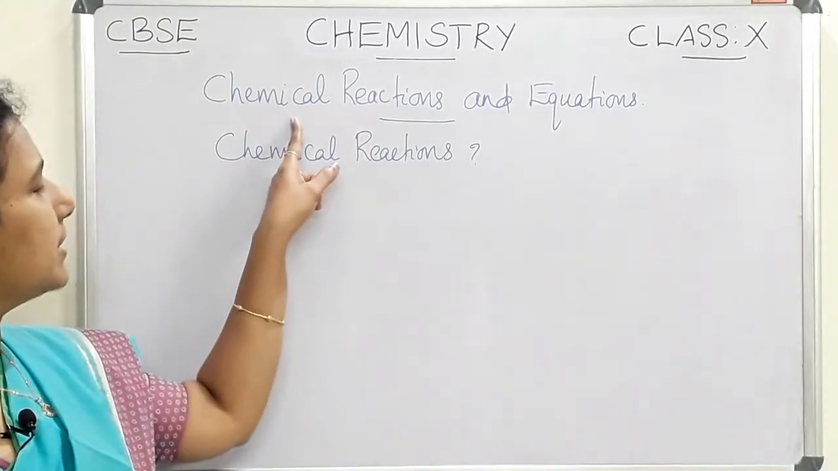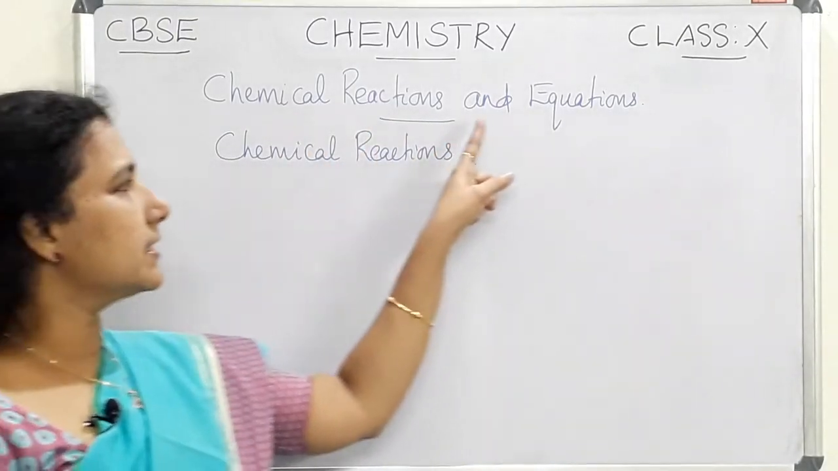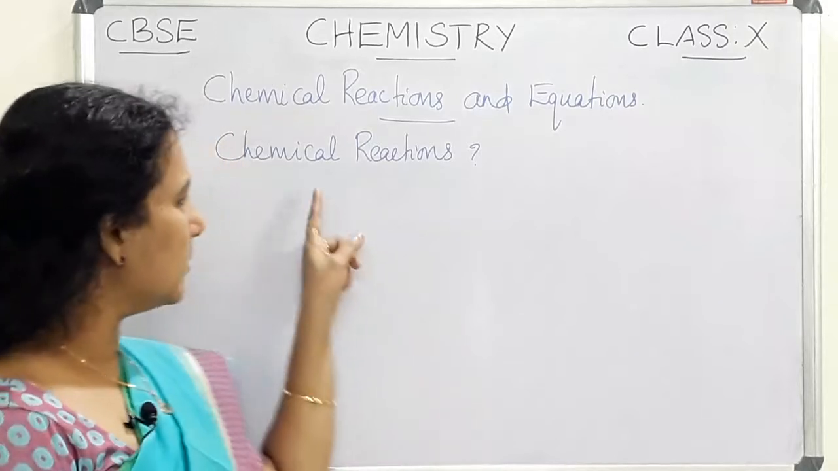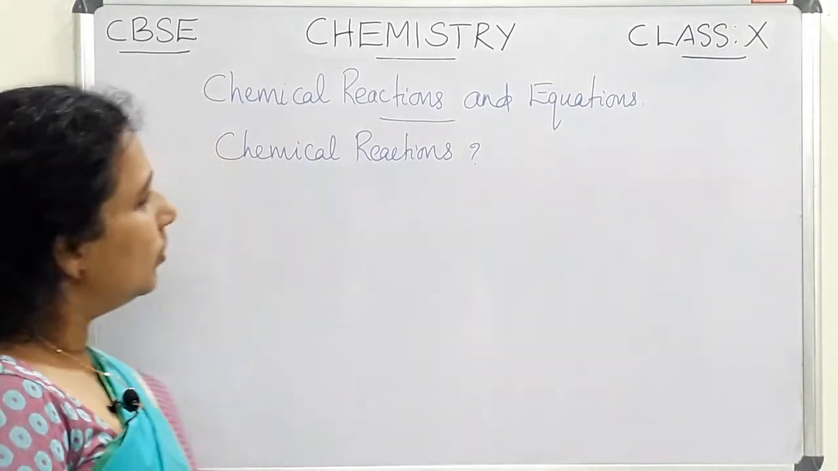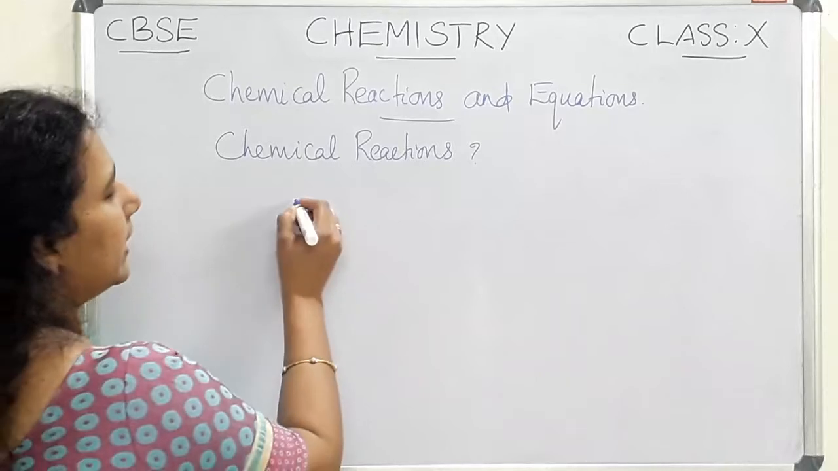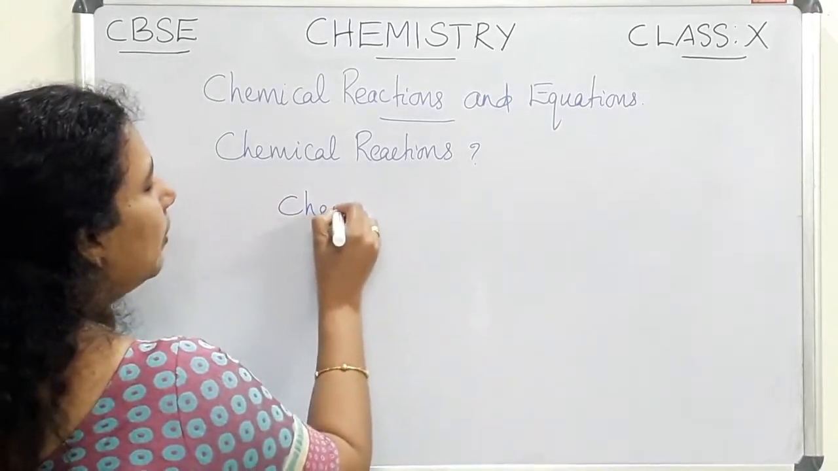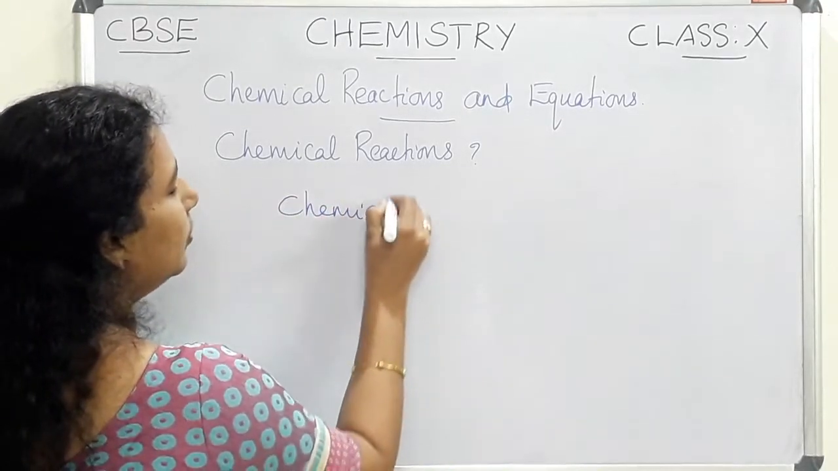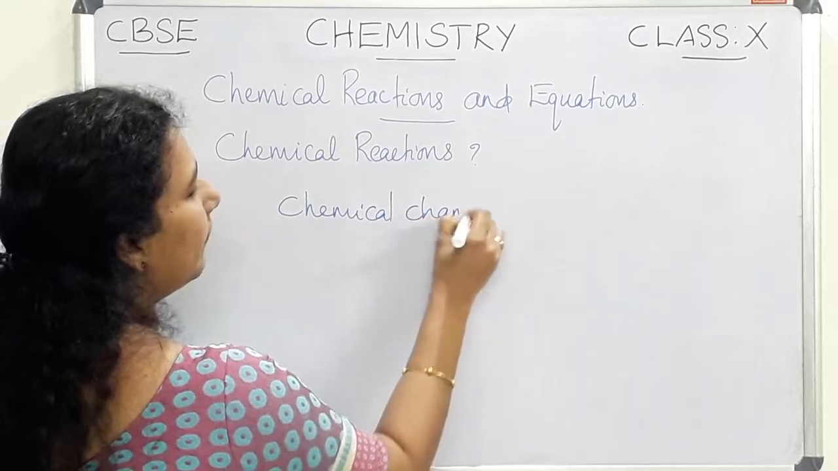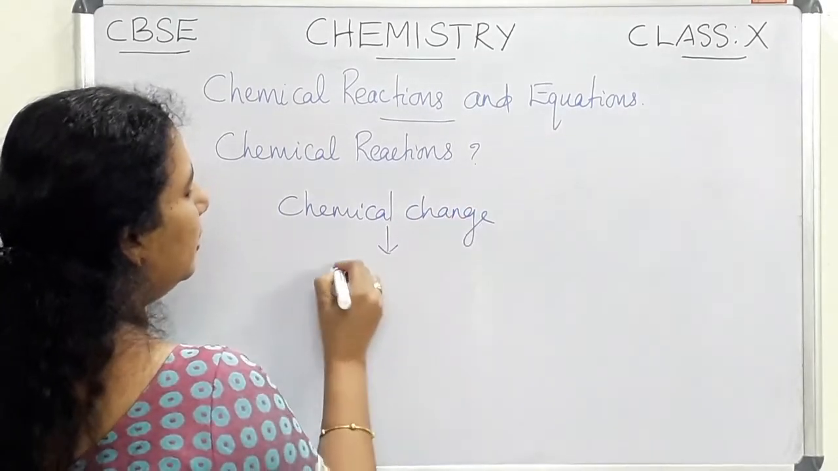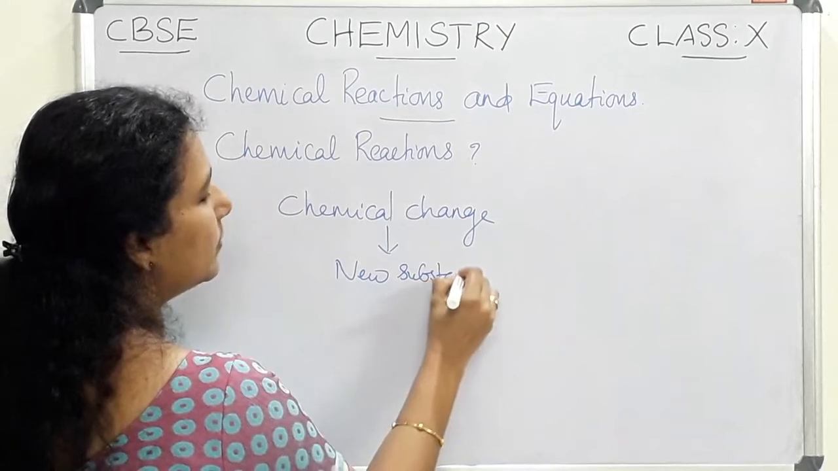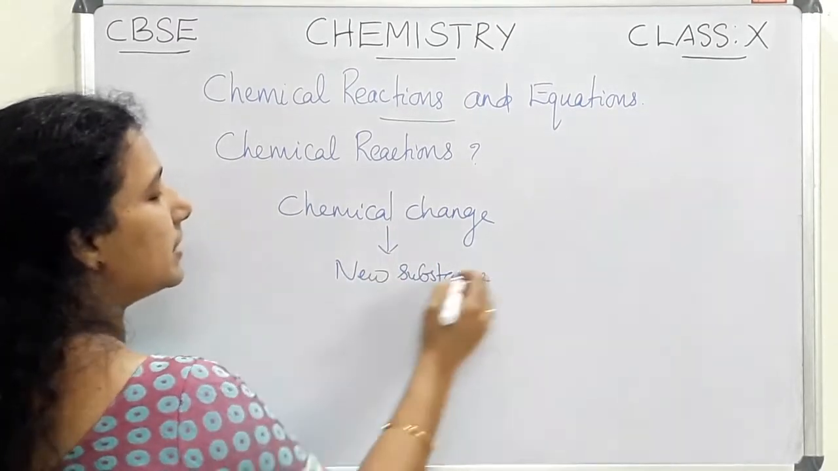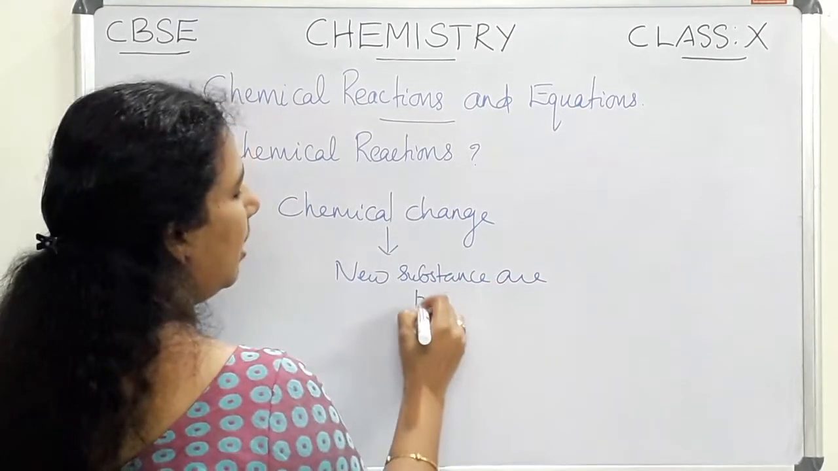Let us begin a new chapter, that is chemical reactions and equations. First of all, we should study what is a chemical reaction. A chemical change always involves a chemical reaction. You know what is a chemical change? Where new substances are produced. New substances are produced in the case of a chemical change.